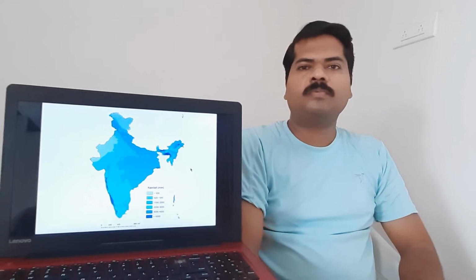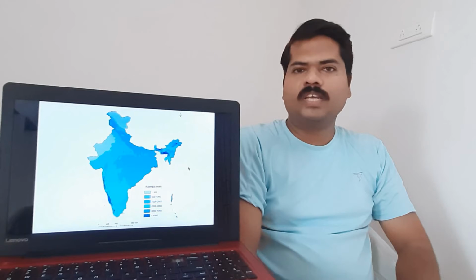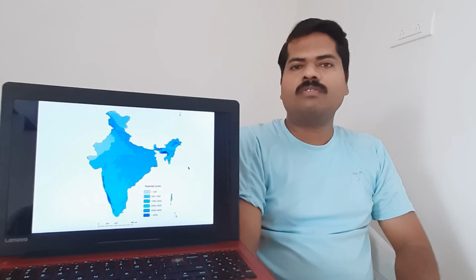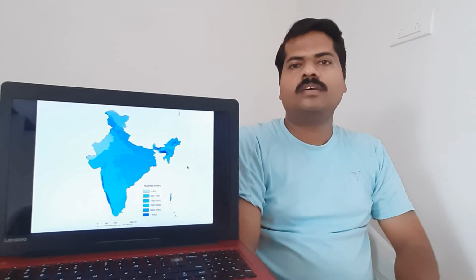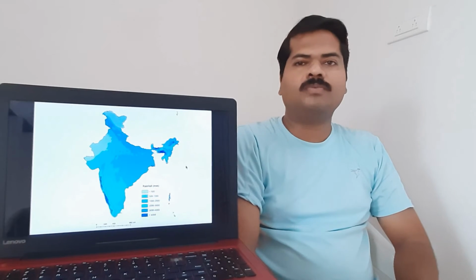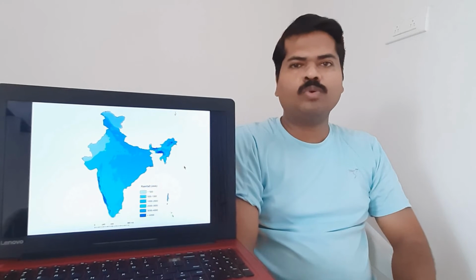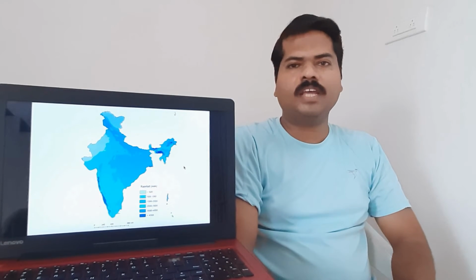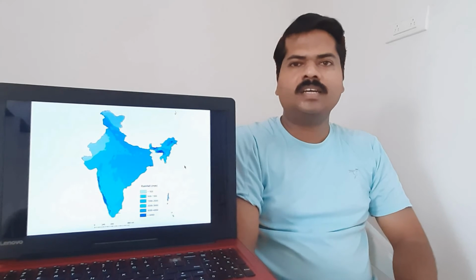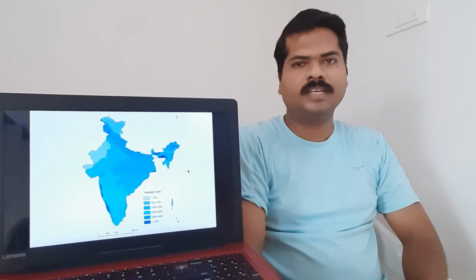In this thematic map that you see on the screen, we can see the average annual rainfall of India. Blue color is used to show the average annual rainfall of different places. Dark blue colored areas are heavy rainfall regions and light blue colored areas are less rainfall regions.